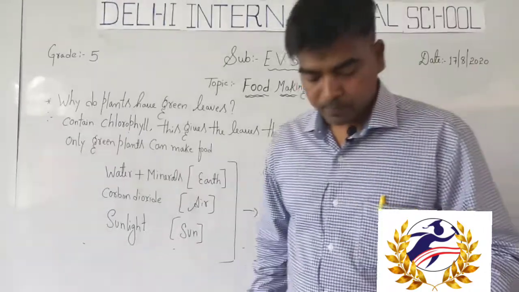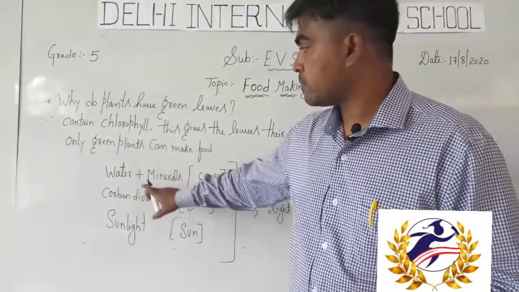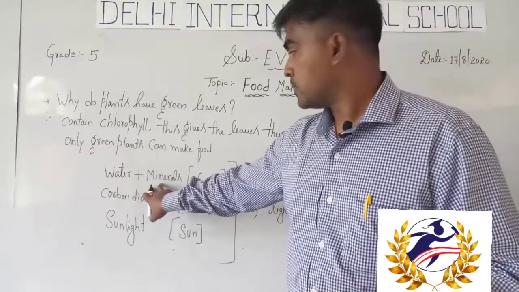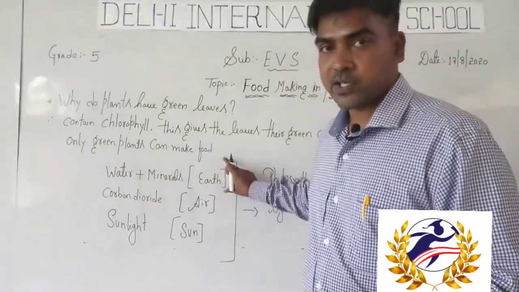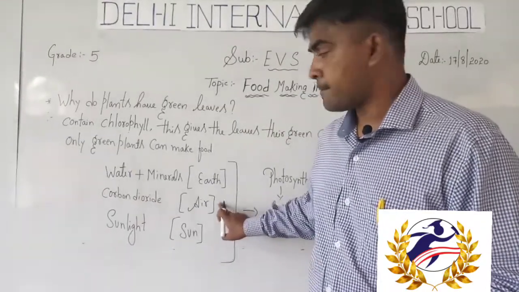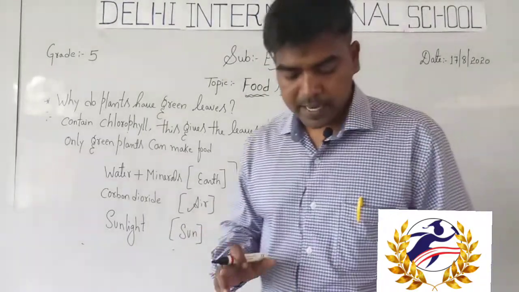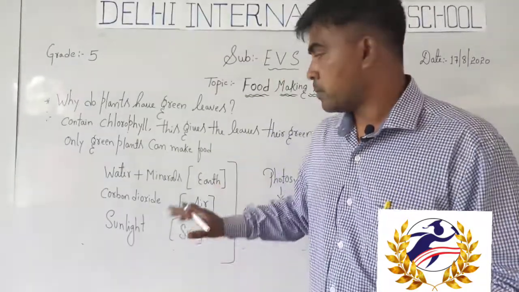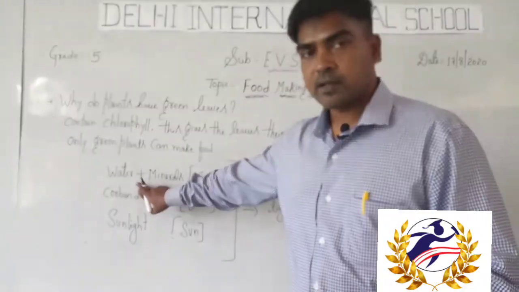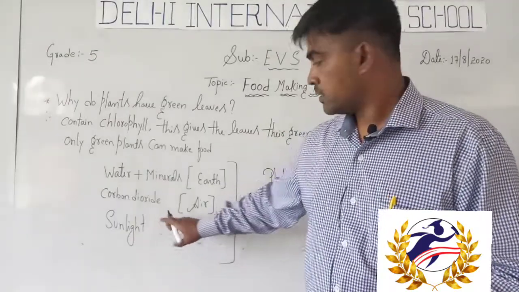See, plants prepare their own food by using water and minerals available in the earth, that is in the soil, carbon dioxide from the air, and sunlight from the sun. The green plants prepare their own food by using these things: water, minerals, carbon dioxide, and sunlight.